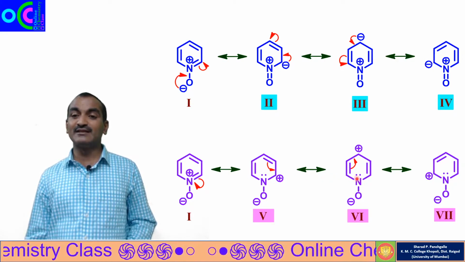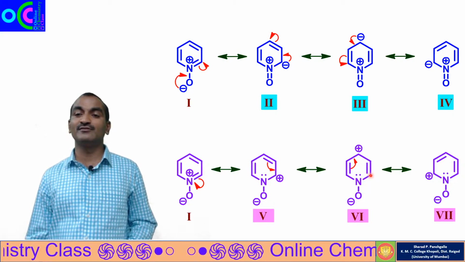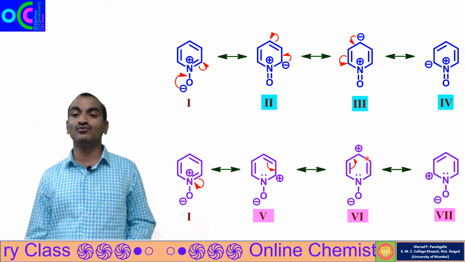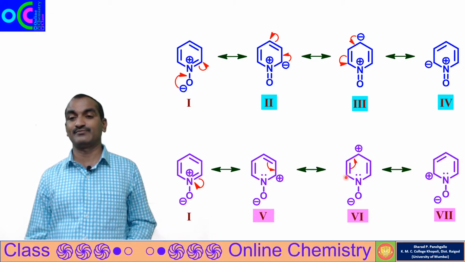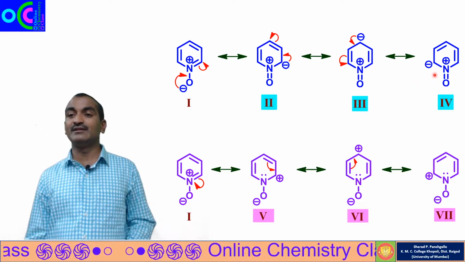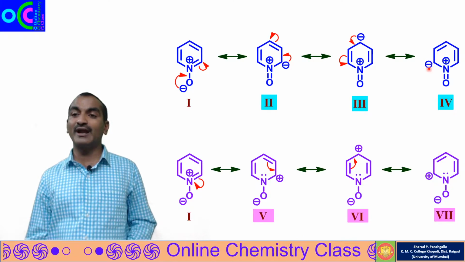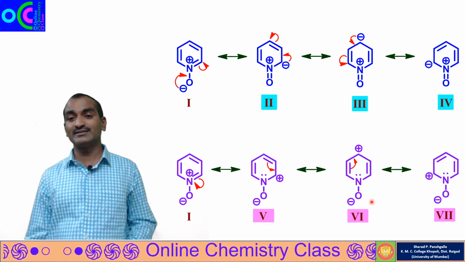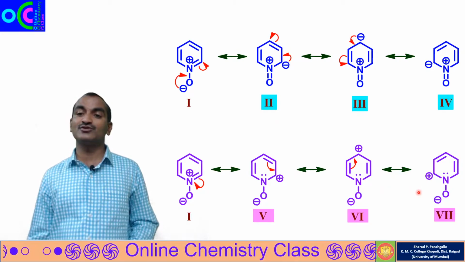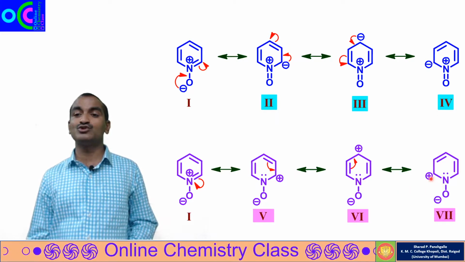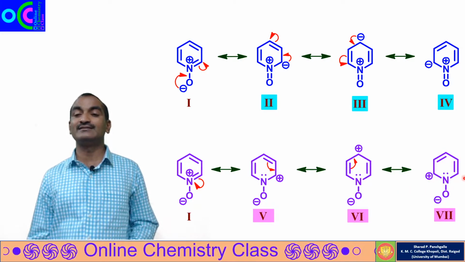That means the nucleophilic substitution will happen at positions 2, 4, 6. Earlier we saw the electrophilic substitution happening at positions 2, 4 and 6, and now we are saying the nucleophilic substitution is also happening at positions 2, 4 and 6.